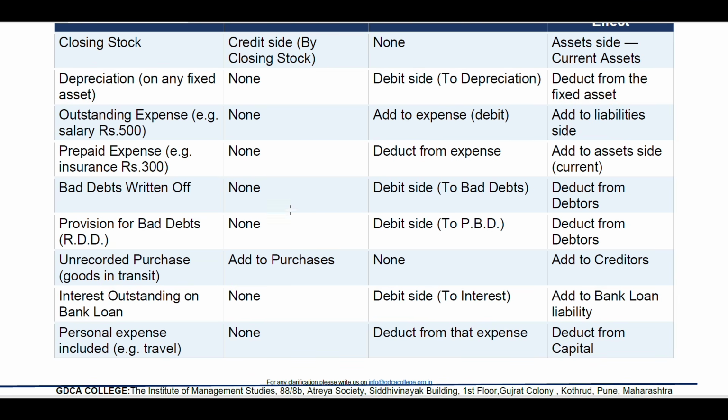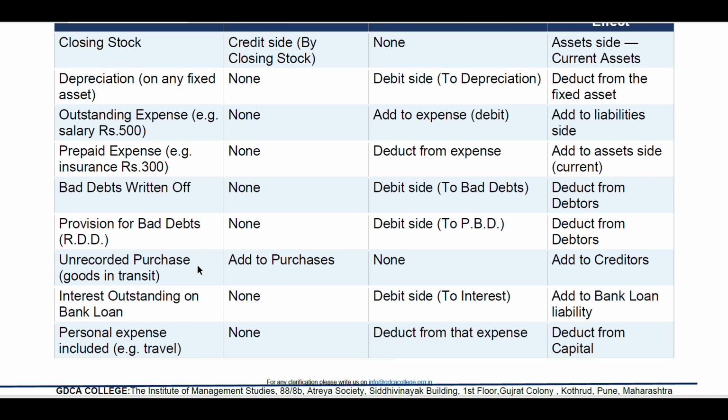Bad debt written off, none in the trading account. Then in the profit and loss account, debit side to bad debts, and in the balance sheet deduct from the debtors. Provision for bad debts or RDD, none in the trading account, and in the profit and loss account debit side to PBD, and in the balance sheet deduct from debtors.